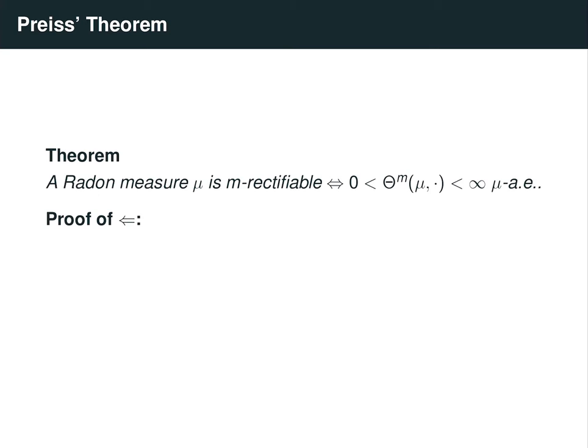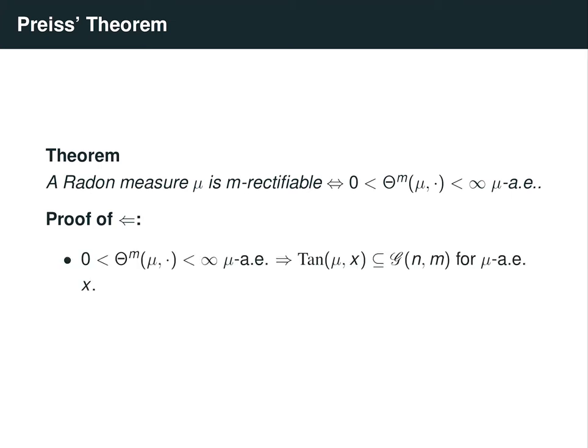So let's first show how the reverse implication goes. This will be the culmination of the results from the past few weeks. If the densities exist and are positive and finite almost everywhere, we've seen from our discussion of tangent measures that this implies that all the tangent measures are m-dimensional flat measures at almost every point. And now Marstrand's rectifiability criterion, which we covered in the previous video, says that this condition implies the measure is rectifiable.